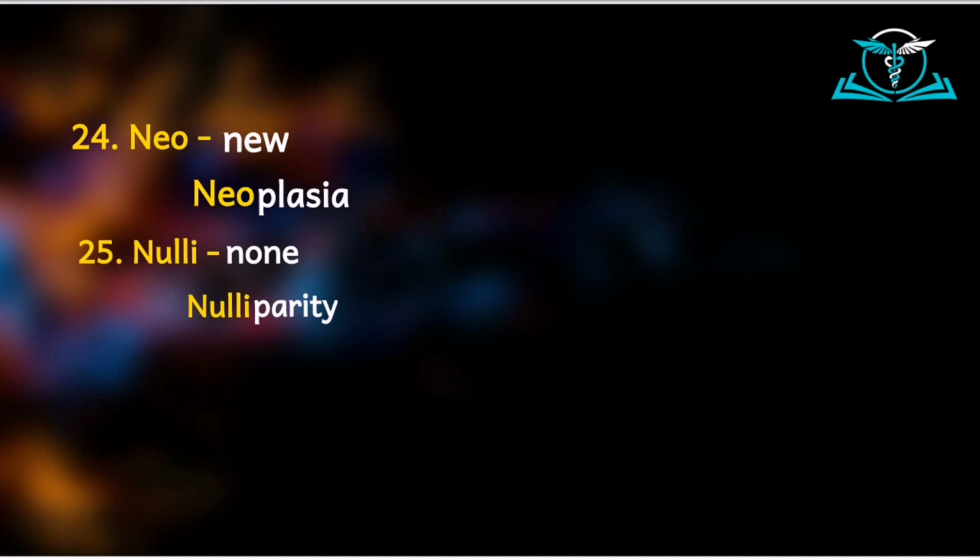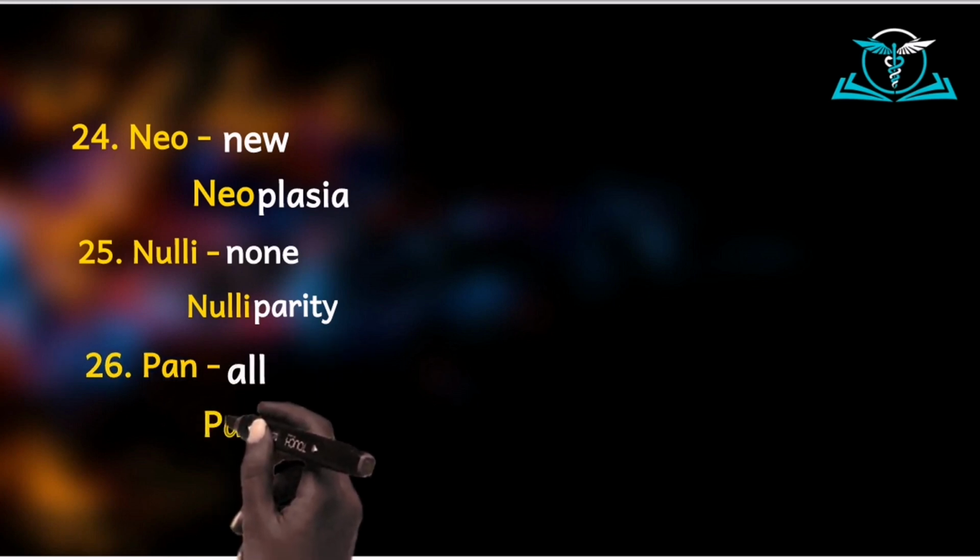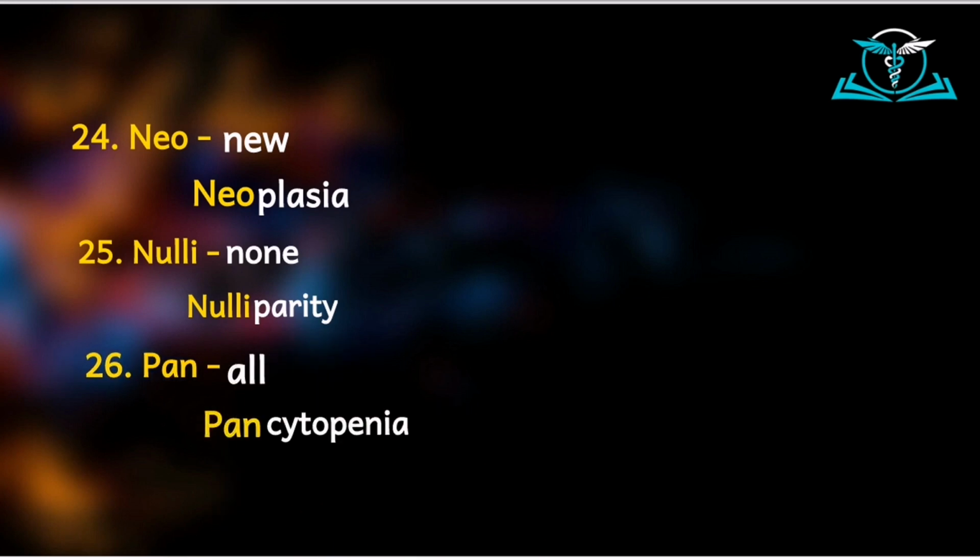Then we have pan. Pan means all. And so when we say pancytopenia, cyto, or the root word cyte, means cell. Penia would mean poverty or lack of. So when we say pancytopenia, we mean that the patient's blood lacks all types of blood cells, including the red blood cells, white blood cells, and the platelets.